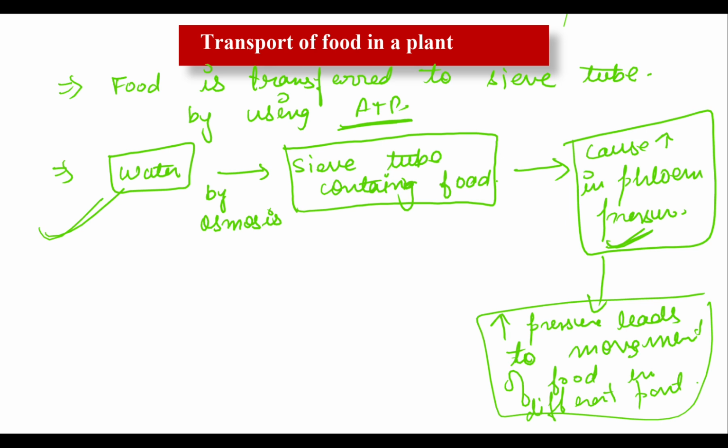In the spring season, the sugar stored in the root or stem tissue of a plant is transported to the buds, which need energy to grow. So this is how different food elements, water and minerals are transported into different parts of the plant. Okay, thank you.